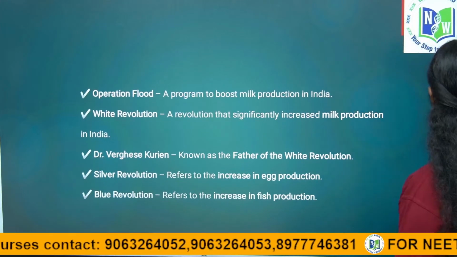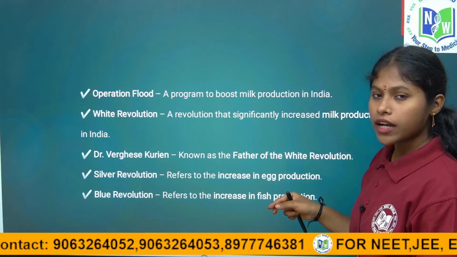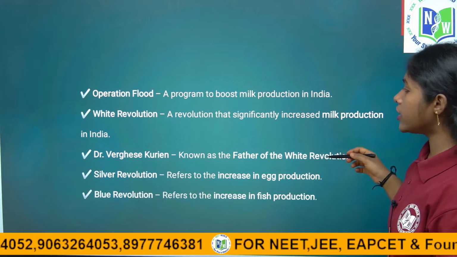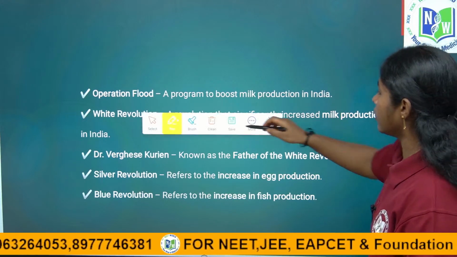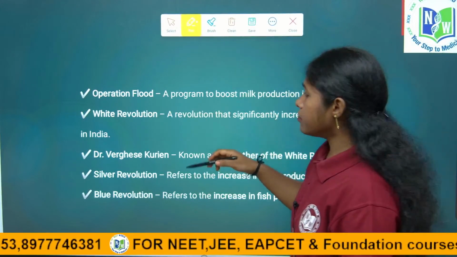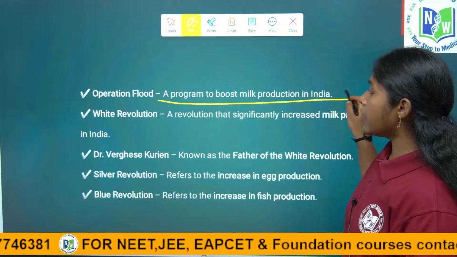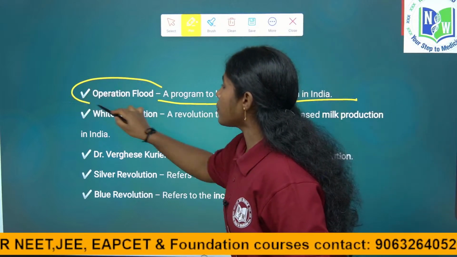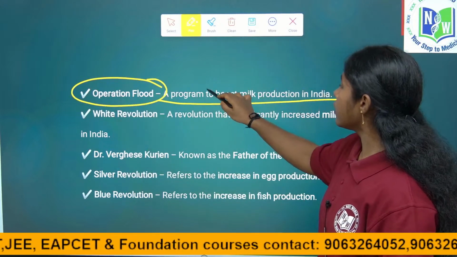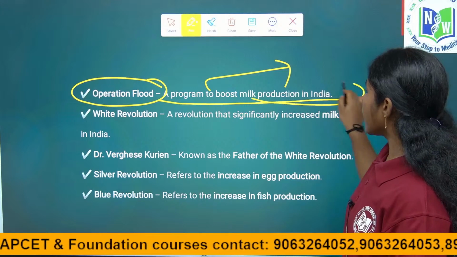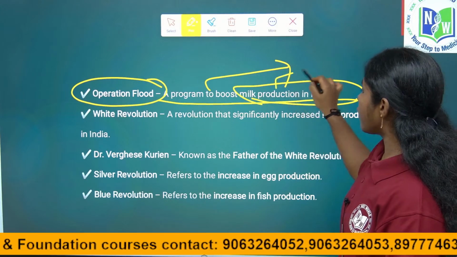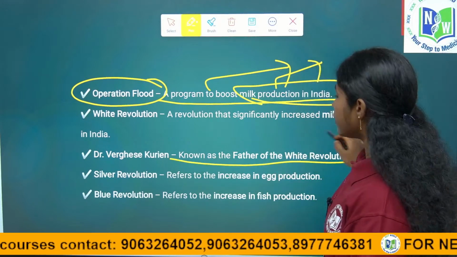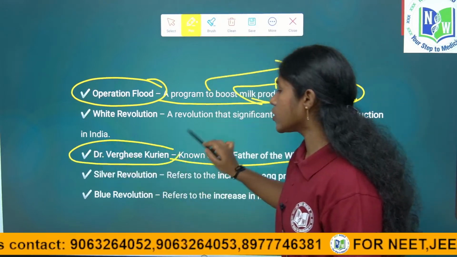For the tremendous increase of milk, the government and NDDB, the National Dairy Development Board, took up the program of Operation Flood. Who is the father of the white revolution? Dr. Verghese Kurien.